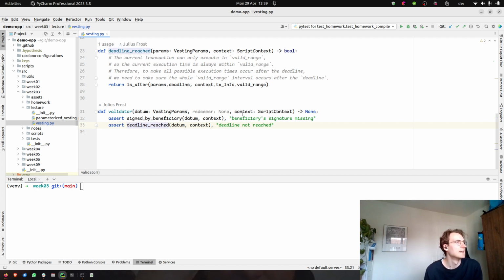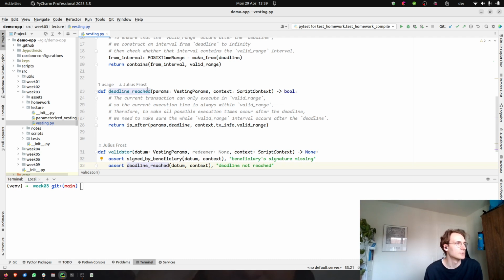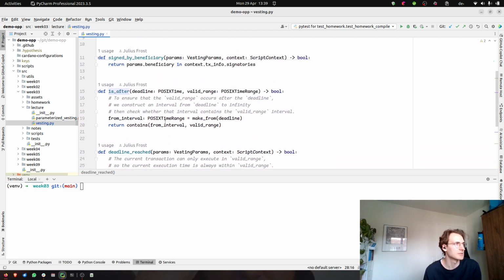So what does deadline reached do? It takes the deadline from the vesting parameters, and it takes the validity range of our transaction from the context, and then it calls the function isAfter, which we have defined. It's just a custom function that we defined for convenience.